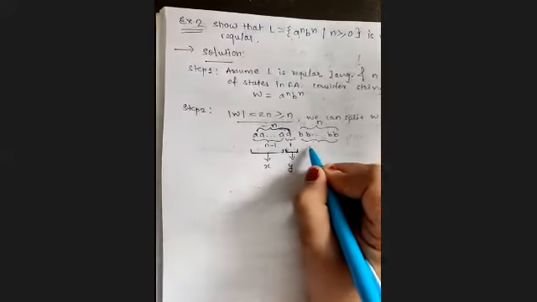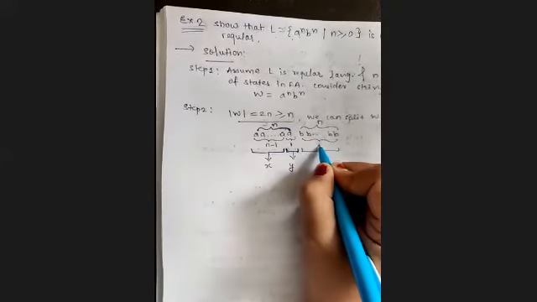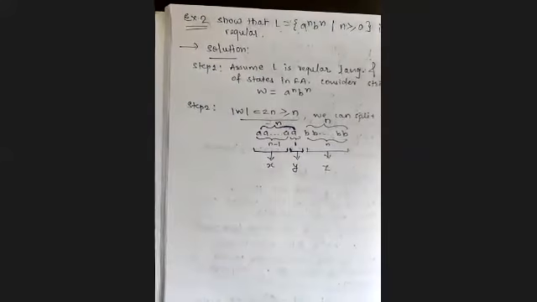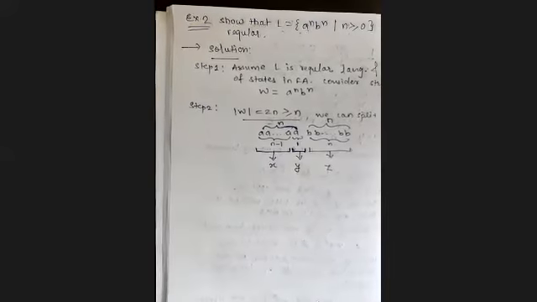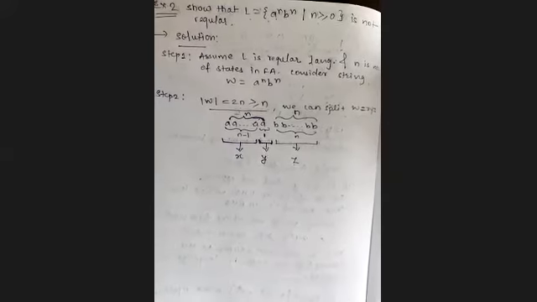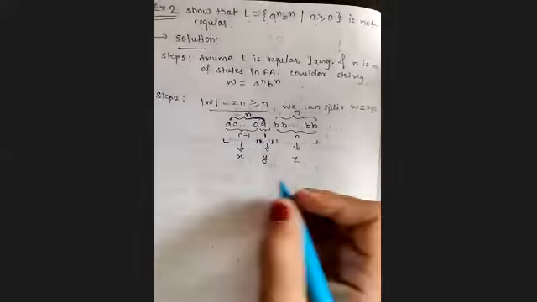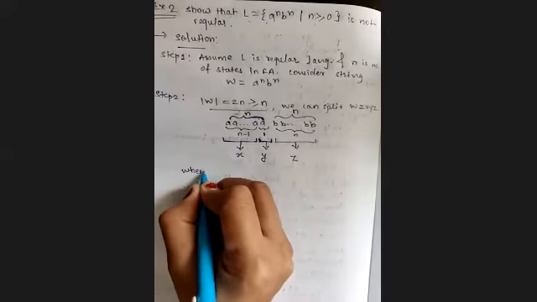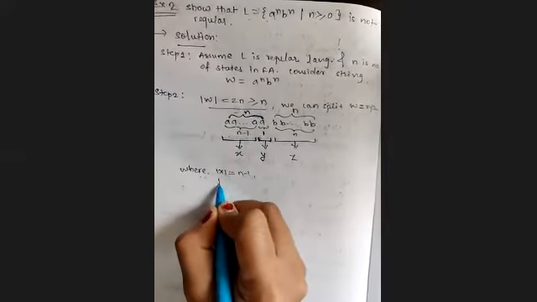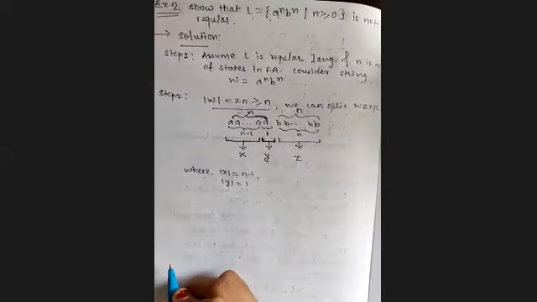Then this is to be considered as n number of B's, to be considered as Z part of the string. Okay, this is to be considered as Z part of the string. So this is how we are doing the splitting now. Now check whether all the conditions are satisfied. Now mod of X, what is the length of X? N minus 1.